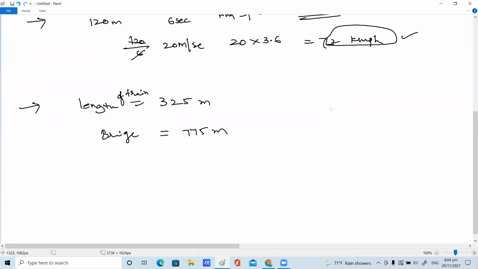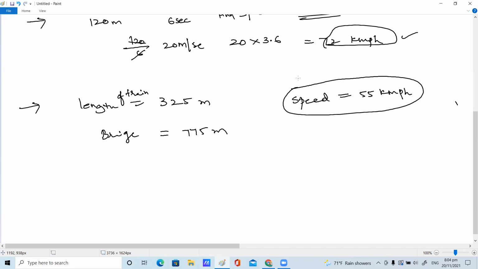Here the question is, if the speed of the train is 55 kmph, how long will it take to cross the bridge? How long will it take to cross the bridge? Ma'am, 20 seconds. Yes, how will you get it? I want to know.